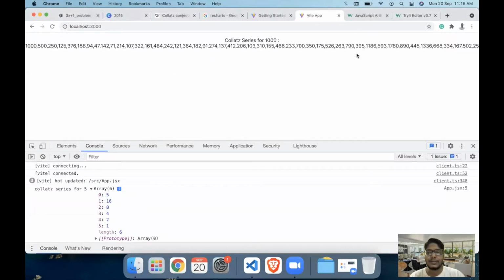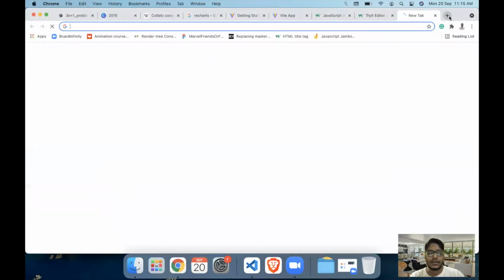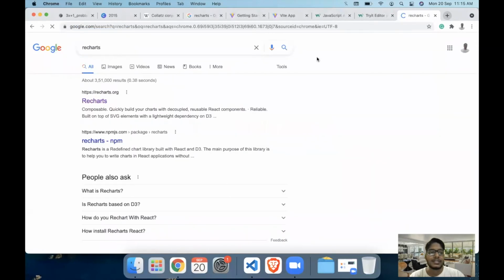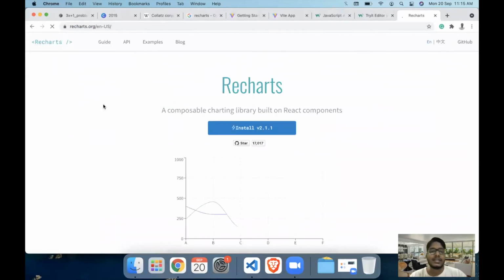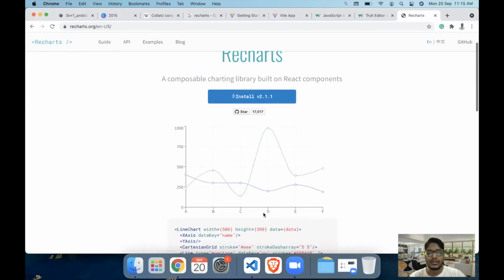Now going into our own use case, what we are going to do is plot a line chart, right? So for line charts, we are going to use Recharts just as I had mentioned previously. And for Recharts, we are going to use the line chart like this, but the curve won't be smooth, it will be pointed.